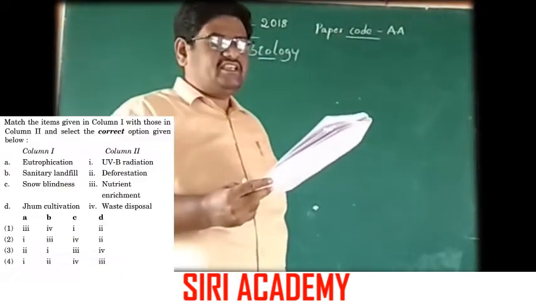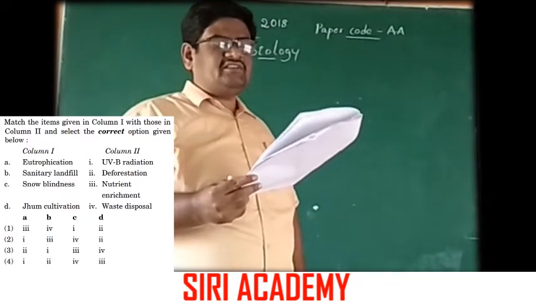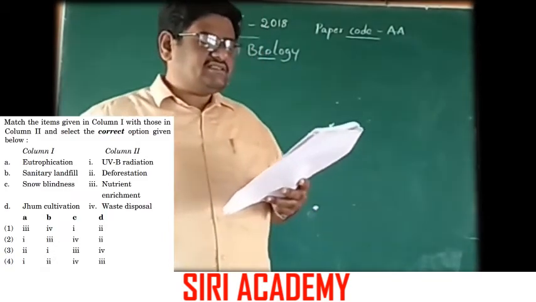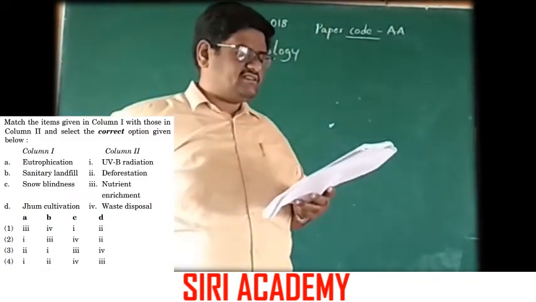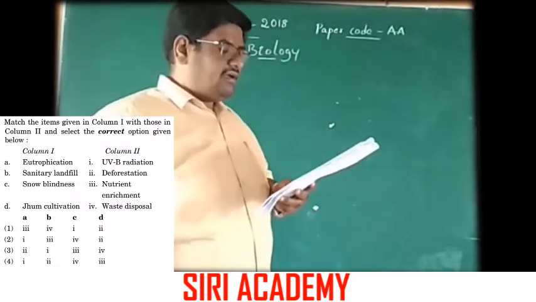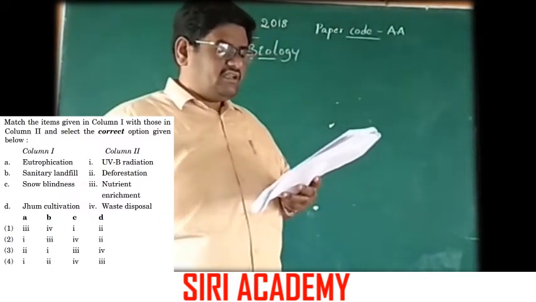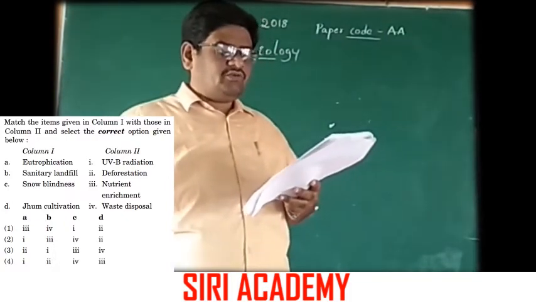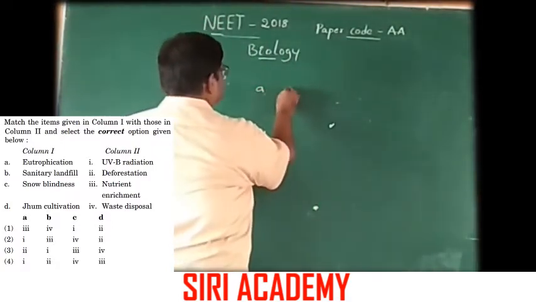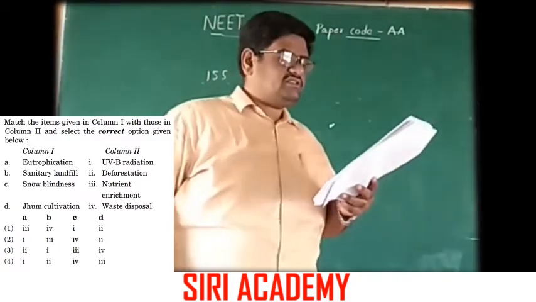Match the items given in column 1 with those in column 2 and select the correct option given below. Here column 1: A. eutrophication, B. sanitary landfill, C. snow blindness, D. jhum cultivation. Here we need the correct match with column 2. Eutrophication means nutrient enrichment, option 3. So A is nutrient enrichment.